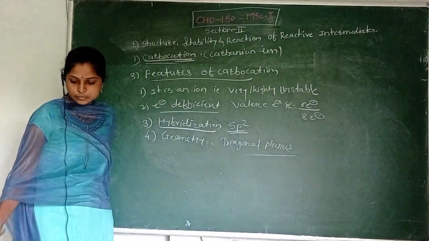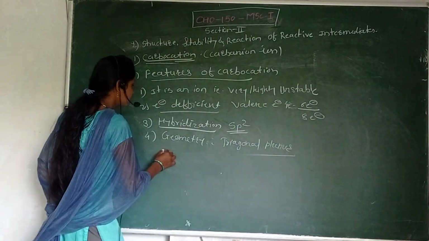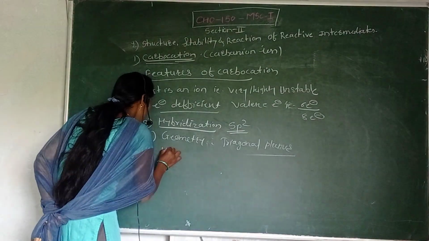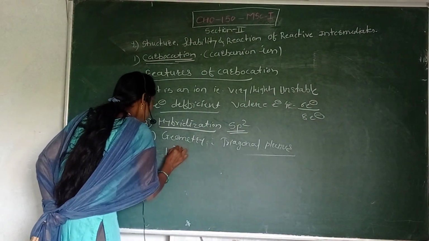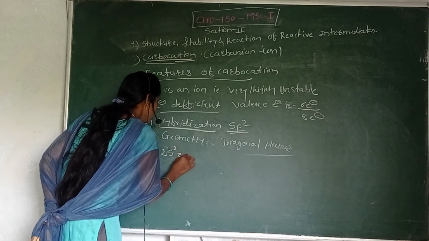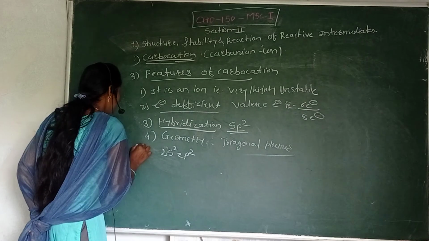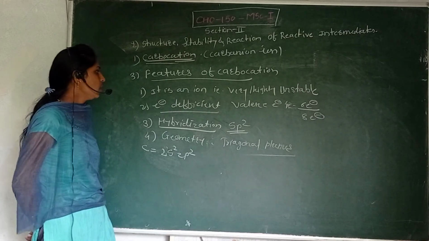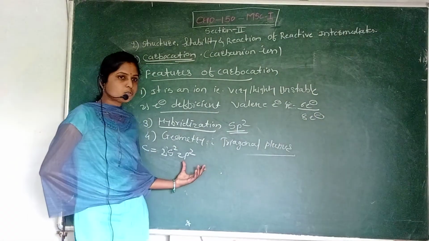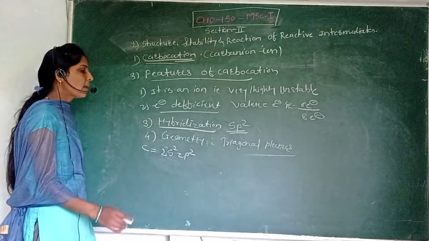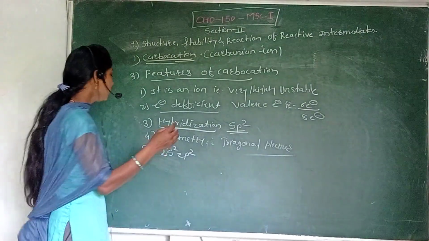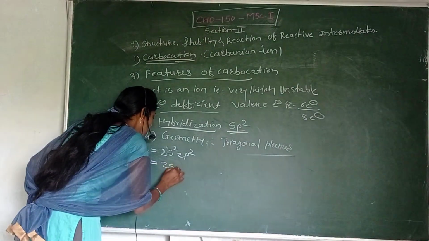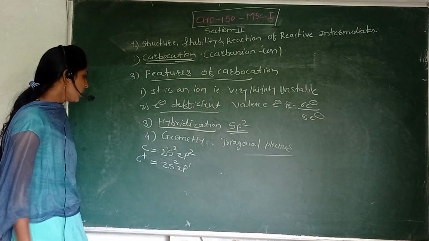See here, in carbon, the valence shell electronic configuration is 1s2 2s2 2p2. In the valence shell, carbon has 4 electrons. Okay, 2s2 2p2. Then when carbon undergoes cation formation, so carbocation forms, the configuration becomes 2s2 2p1.